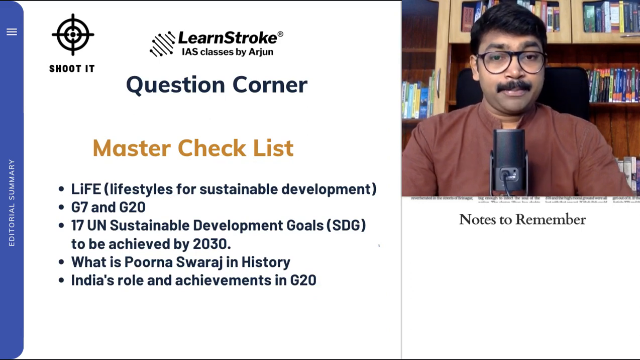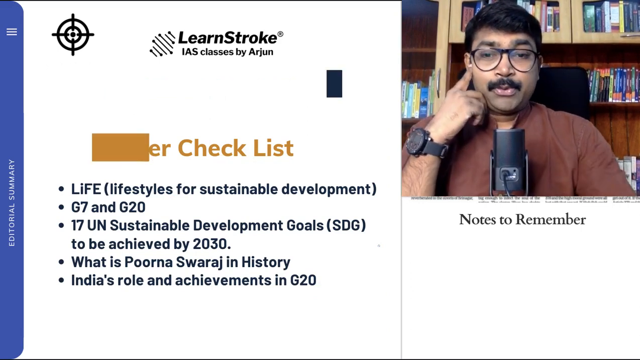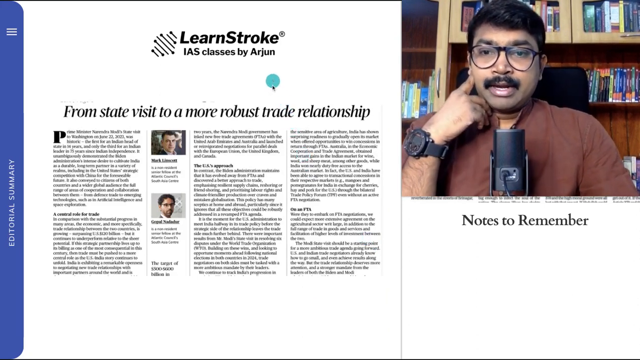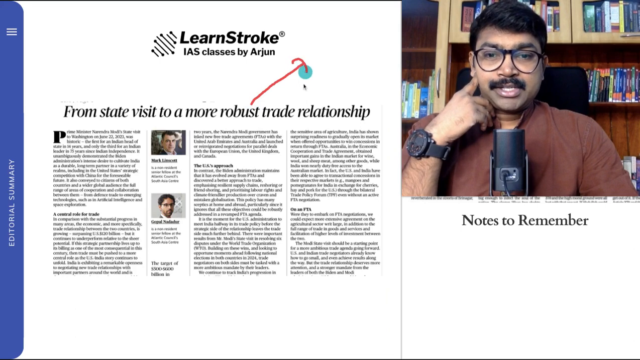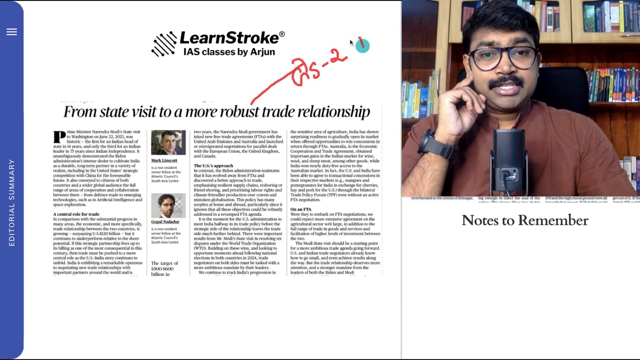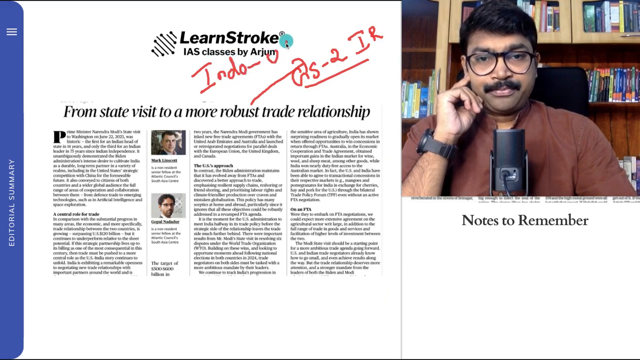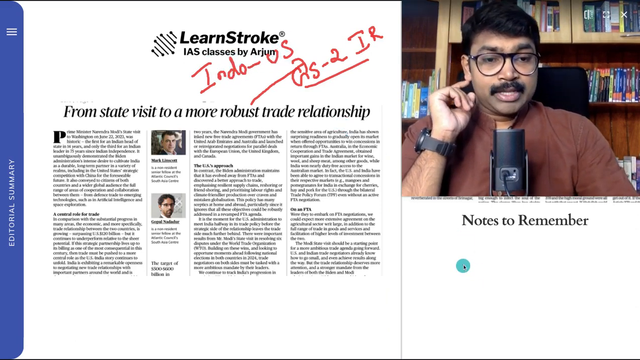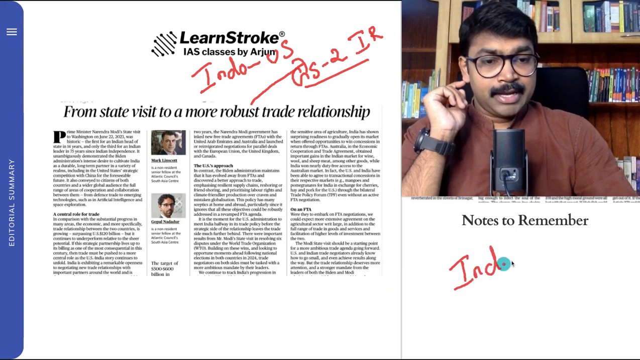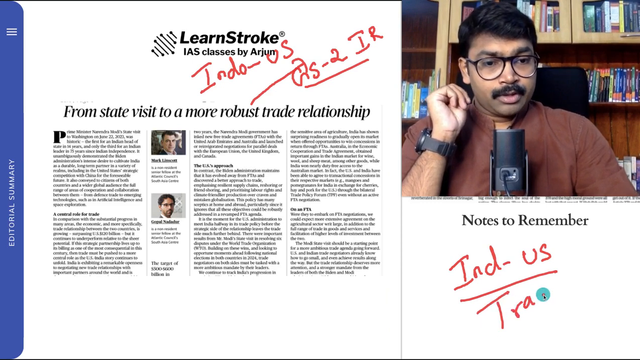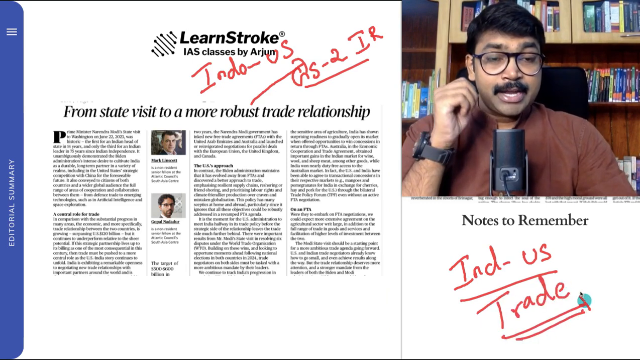So that was regarding another important session that we need to understand. Moving on to the next important one, regarding the state visit to a more robust relationship. This is GS paper 2, international relations, and it talks about the India-US relationship. You need to understand the important aspects covered in the Indo-US deals. And what about the trade? It talks about trade, so you should know the trade status of India and the US.